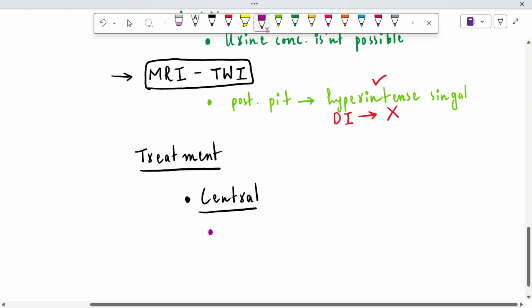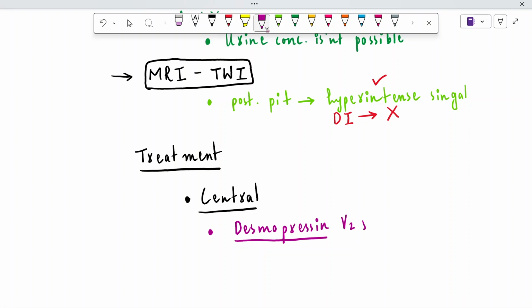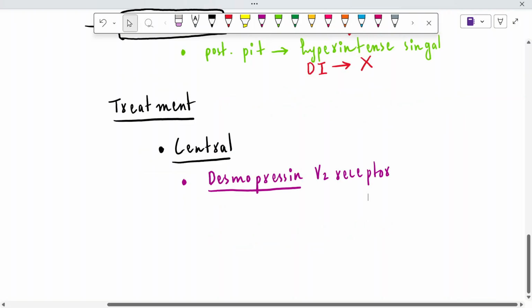And why do we use desmopressin in such patients? Because desmopressin will act on the V2 receptor. It will act on the V2 receptor and it's going to reabsorb the water and it will prevent polyuria, and the patient may stabilize, right?